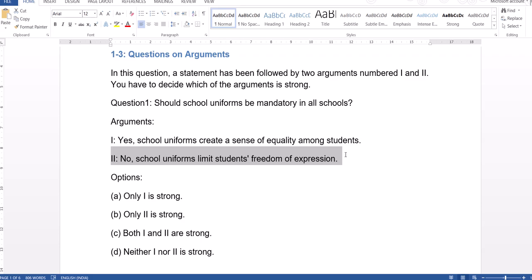So we cannot downgrade the purpose of uniform. That is the reason we cannot choose option 2 as strong. So only the first argument is strong.